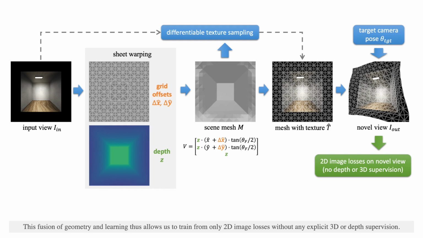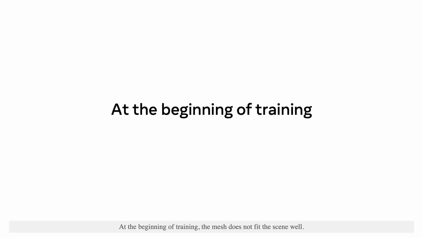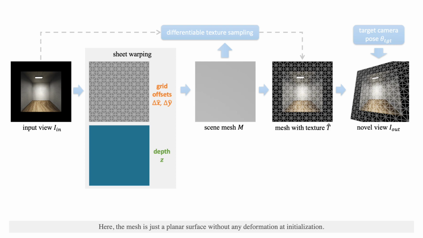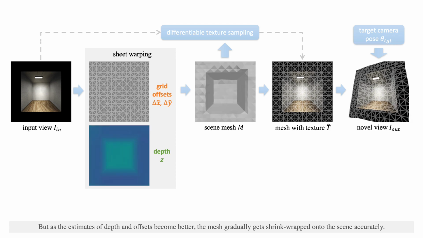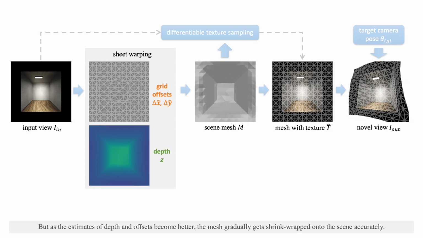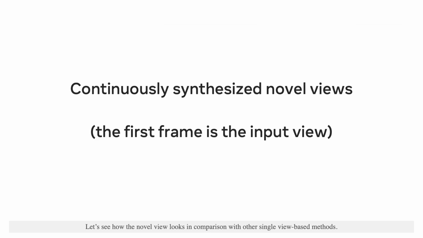This fusion of geometry and learning thus allows us to train from only 2D image losses without any explicit 3D or depth supervision. At the beginning of training, the mesh does not fit the scene well. Here, the mesh is just a planar surface without any deformation at initialization. But as the estimates of depths and offsets become better, the mesh gradually gets shrink-wrapped onto the scene accurately.